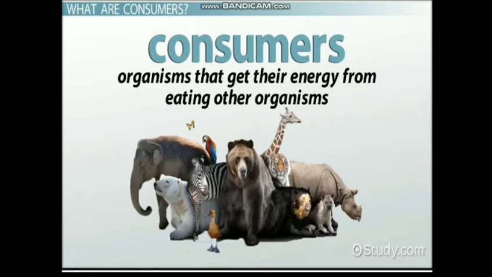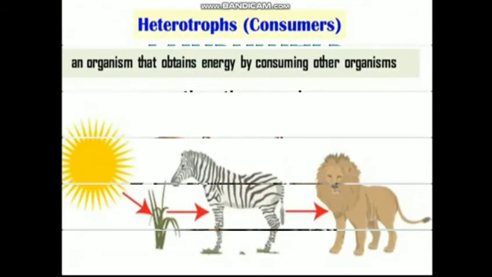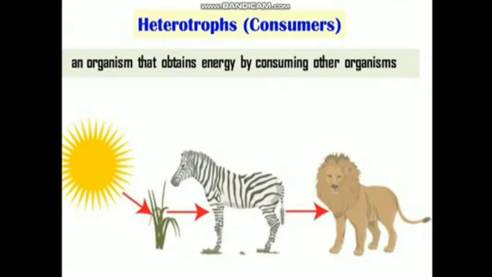Again, I would like to break this term. Hetero means different. Trophs means organisms who eat food. So, the organisms which cannot prepare their own food and depend on different sources, be it a plant or an animal, are known as heterotrophs. So, heterotrophs are those organisms which cannot prepare their own food but depend on others for their food.